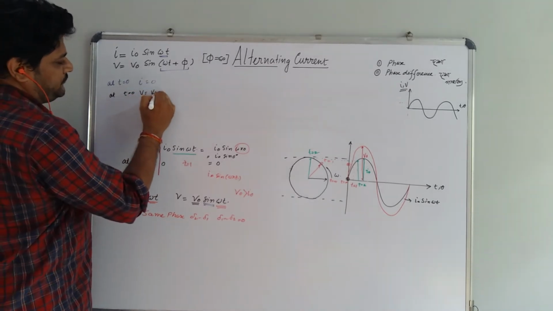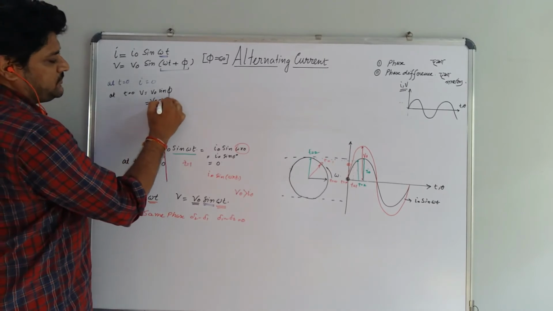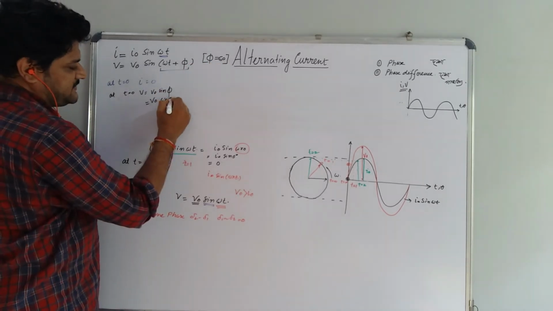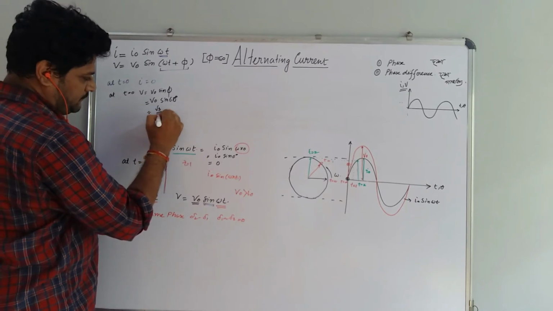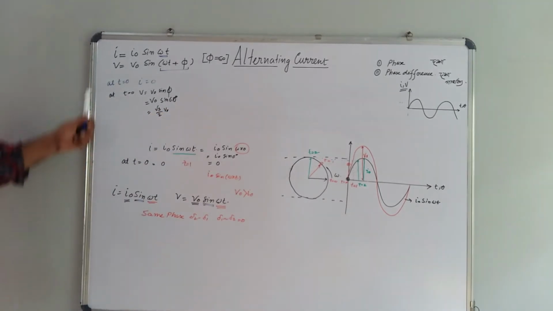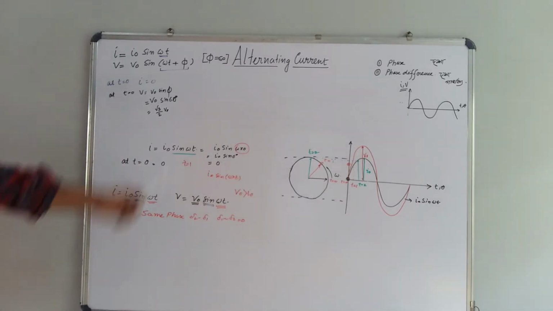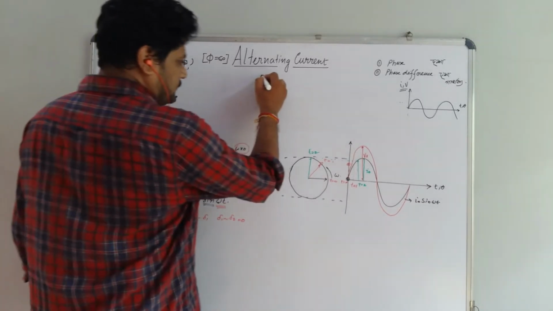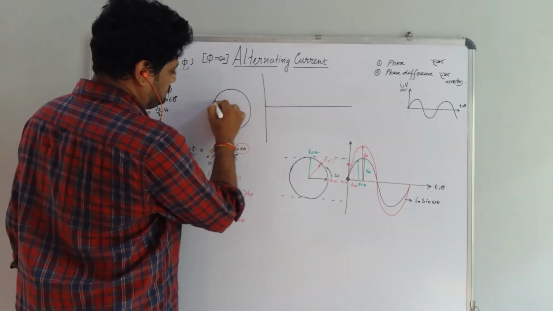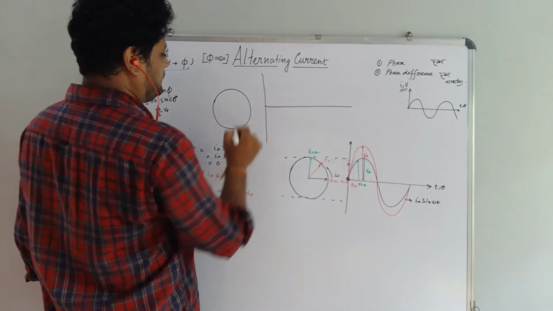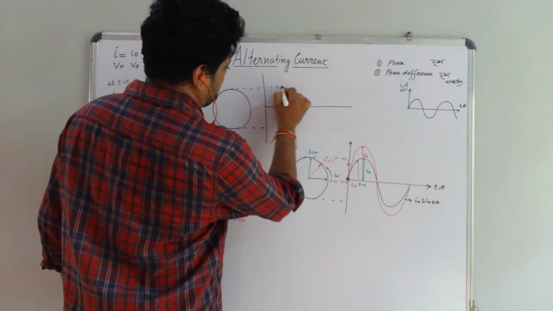So at t is equal to 0, V is equal to V naught sin phi. If phi is 60 degree, sin 60 is equal to root 3 by 2, so V is root 3 by 2 V naught. So at t is equal to 0, I is 0, and at t is equal to 0, V is root 3 by 2 V naught. Now you plot the waveform of this.